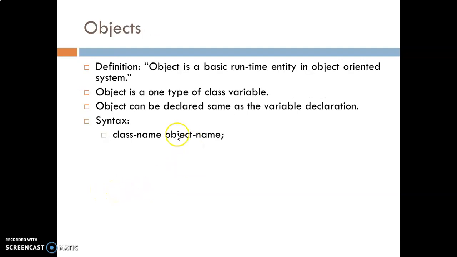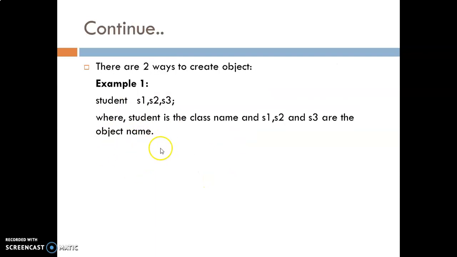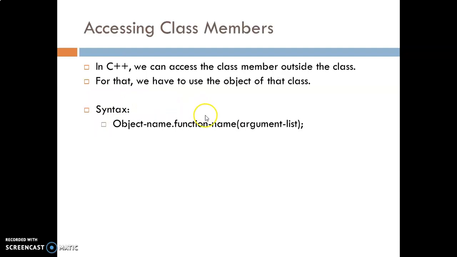Objects: you all know that we are creating objects from the class. So this is the example of class as well as object. By using the class name Student, you have created the objects S1, S2, S3 and so on. Now, how to access the class members? Here you can see the dot operator.